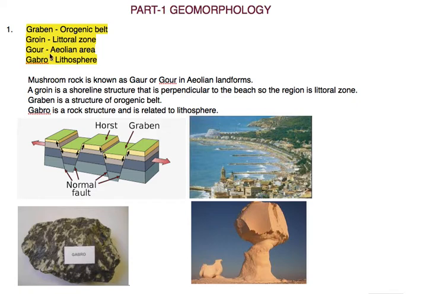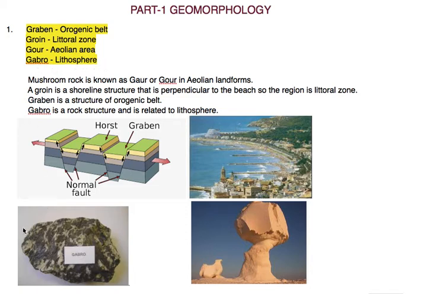Now gour. Gour is also known as mushroom rock. This image is known as gour. Gour is related to Aeolian area. Gabbro is related to lithosphere.